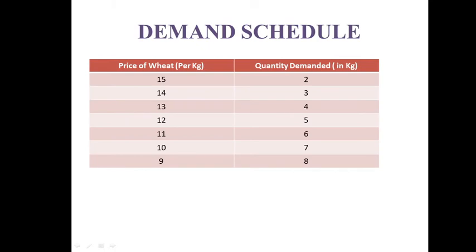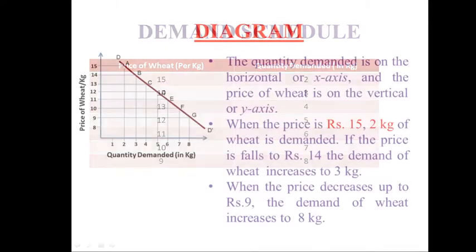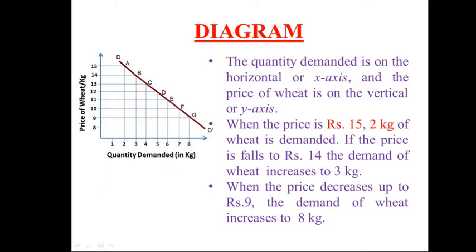This table represents the variation of price of wheat and quantity demanded of wheat. This diagram shows the variation of price of wheat and quantity demanded. The quantity demanded is on the horizontal or x-axis, and the price of wheat is on the vertical or y-axis.